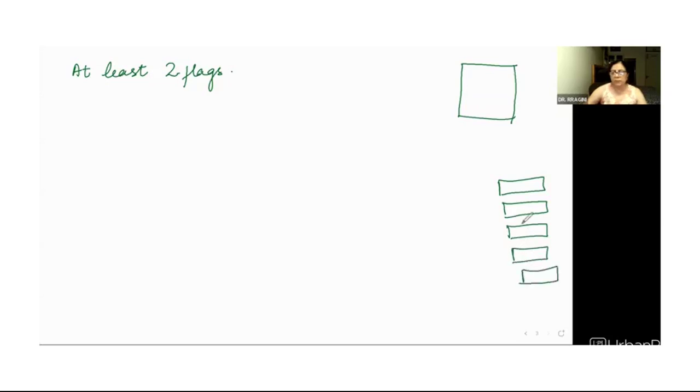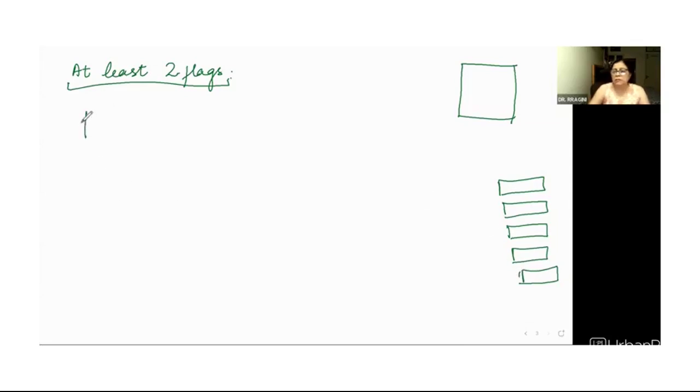But now there's a difference in the question. At least 2 flags. I'm reading the question again. Find the number of different signals that can be generated by arranging at least 2 flags. Right? You have to create a flag in which the minimum number of colors is 2. But see, how many options are there when you have 5 different flags available?